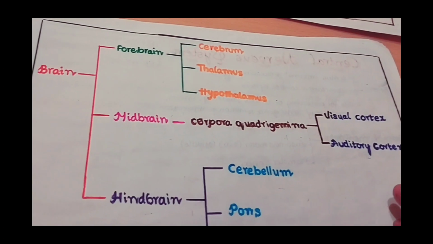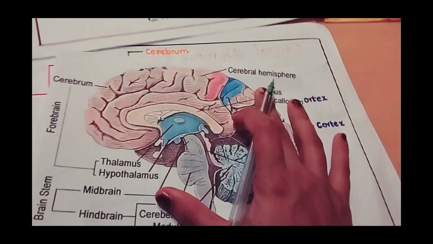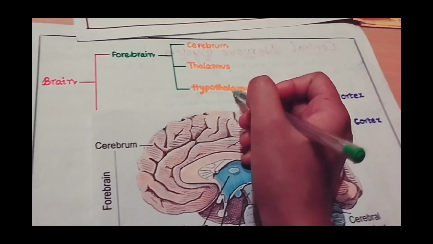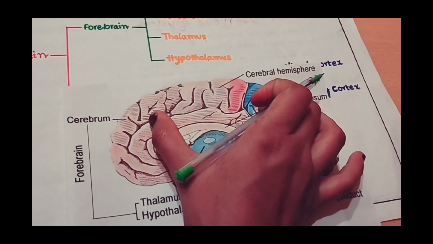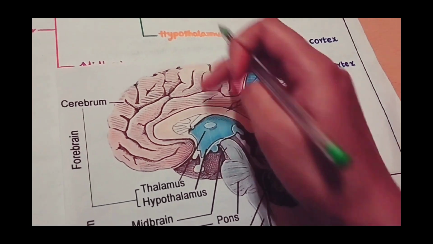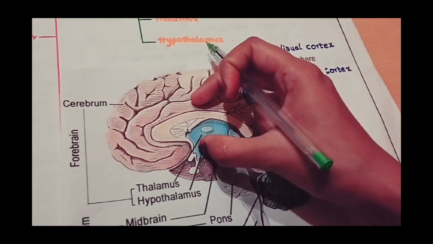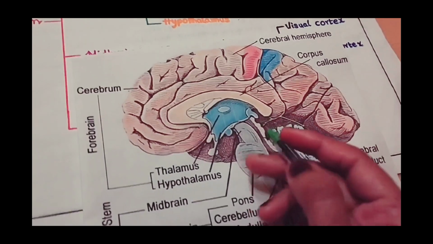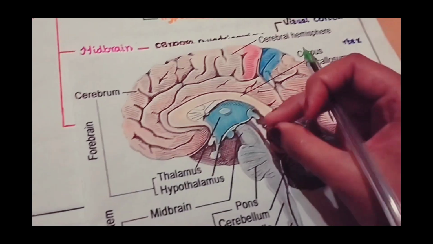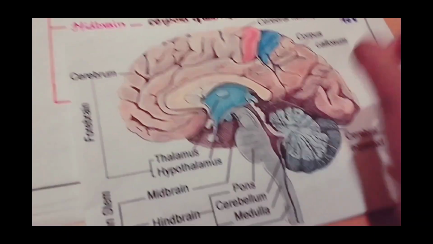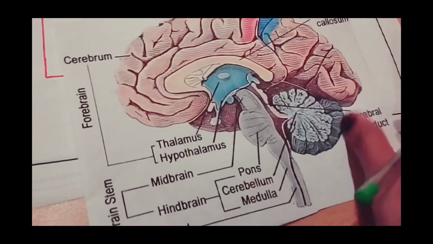Let's analyze this flowchart through the diagram. See, this is the diagram of brain. This is the forebrain: cerebrum, thalamus, hypothalamus. This entire part is cerebrum. This is thalamus, and this is hypothalamus. Cerebrum, thalamus, hypothalamus. These three constitute forebrain. And next, midbrain. This part is midbrain, and it is the ventral part. On the dorsal part, it has four swellings. It is known as corpora quadrigemina.